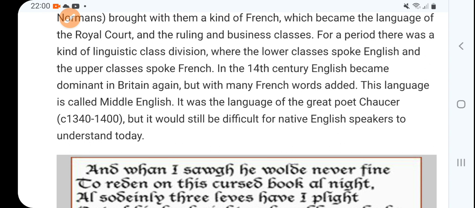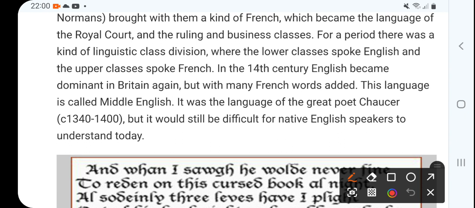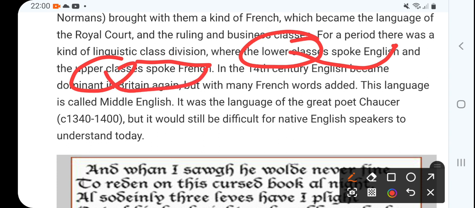Now, for a period, there was a kind of linguistic class division where the lower class spoke English and the upper class spoke French. So class division was there because of language. The lower class used to speak English and the upper class used to speak French at that time.